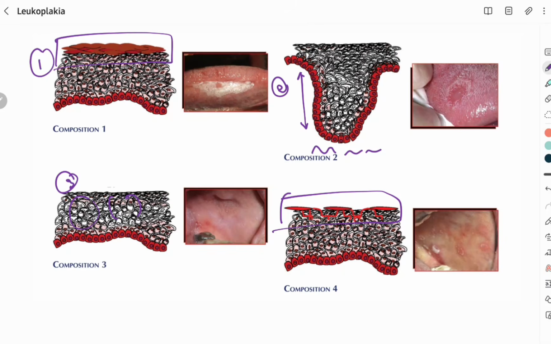Out of the four, the first three are non-scrapable, but the fourth will be scrapable because the pseudomembranous slough is adherent to the mucous membrane. The leukoplakia we are discussing here is due to hyperkeratinization and increase in the thickness of the epithelium, which can further go into dysplastic features.